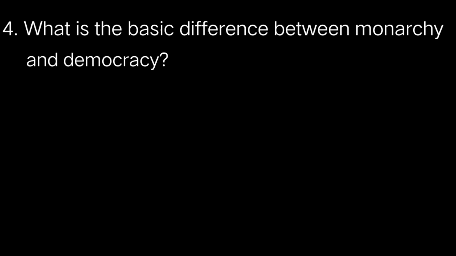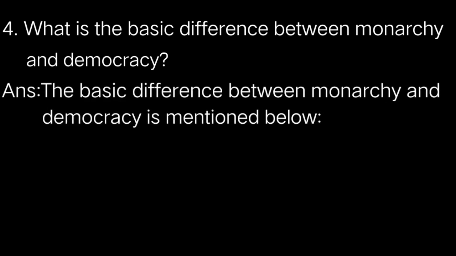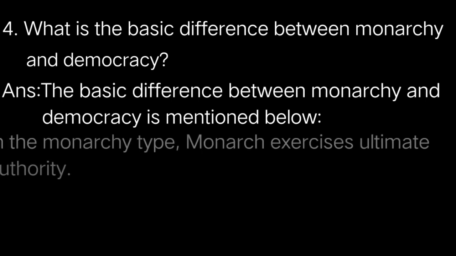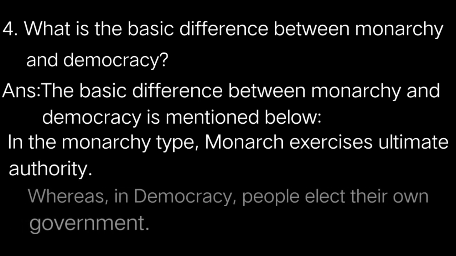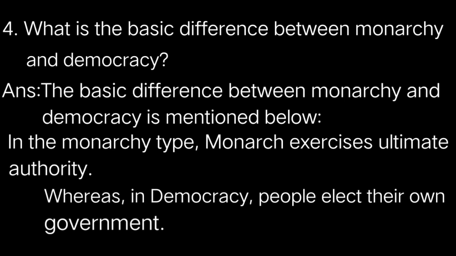Question number 4. What is the basic difference between monarchy and democracy? The basic difference between monarchy and democracy is mentioned below. In the monarchy type, monarch exercises ultimate authority, whereas in democracy, people elect their own government. Okay, so this is the basic difference between monarchy and democracy.